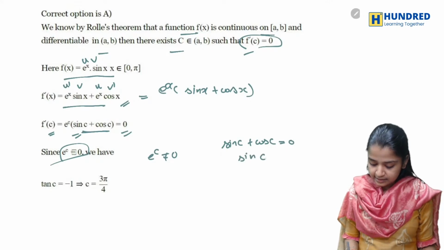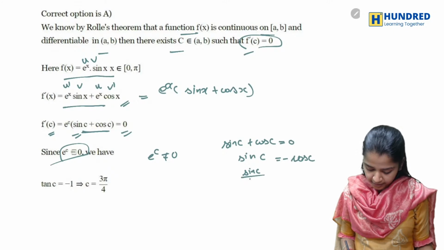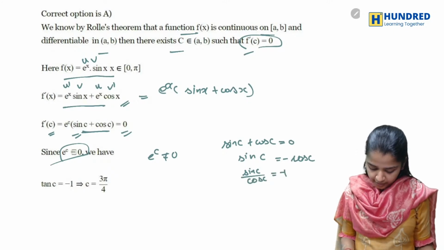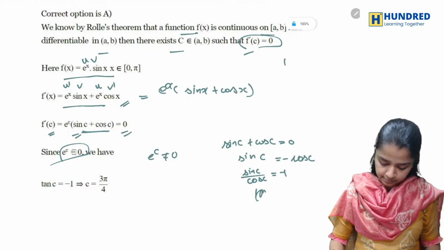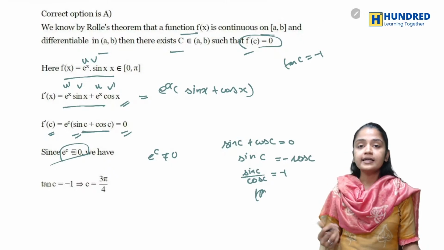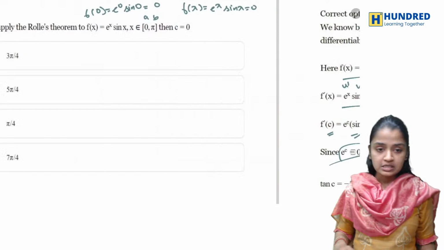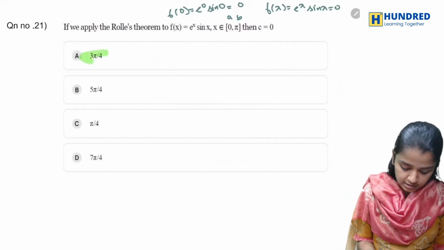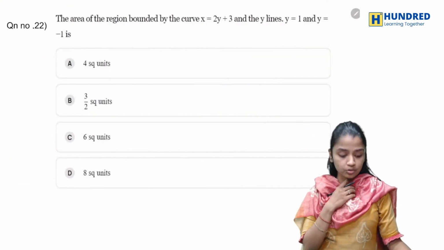So sin c is equal to minus cos c. So sin c by cos c is equal to minus 1. So what about tan c? Tan c is equal to minus 1. So when will tan be minus 1? When it is 3 pi by 4. So c is 3 pi by 4, and your answer for this is 3 pi by 4. Okay, now let's go to the next one.